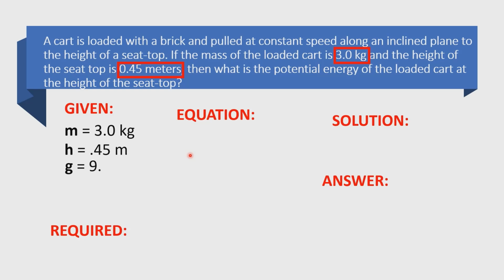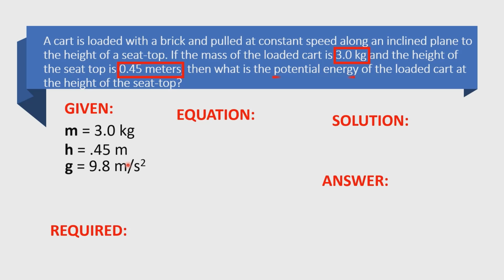And then g is equivalent to 9.8 meter per second squared. In this problem, it is not included, the g, but obviously you know the value of the g, which is 9.8 meter per second squared. So just write this one for you to know what are the given in this problem. And we need this one as I showed you in the equation a while ago. So we need the value of the g. So that is the acceleration due to gravity. Always remember this value. See, it is very helpful.